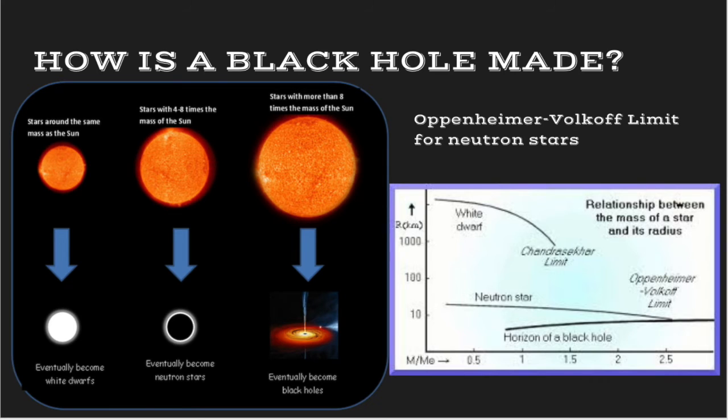How is a black hole made? If a stellar corpse is more massive than 3 solar masses, the compression from gravity becomes too large for neutron degeneracy pressure to support it, and it falls in on itself and collapses into a black hole. This is called the Oppenheimer-Volkoff limit for neutron stars, analogous to the Chandrasekhar mass for white dwarfs.